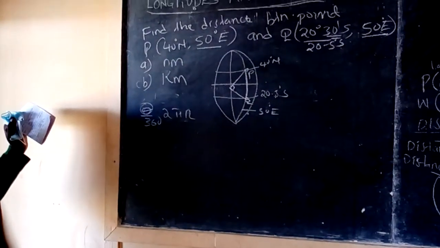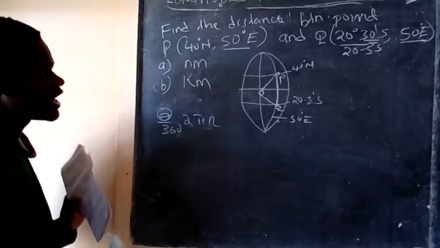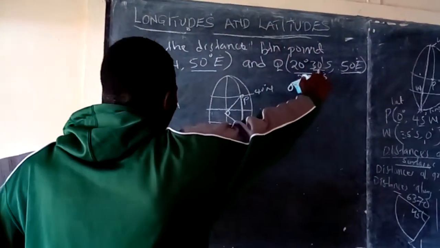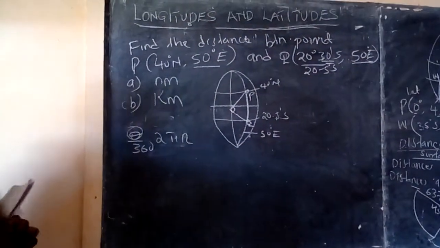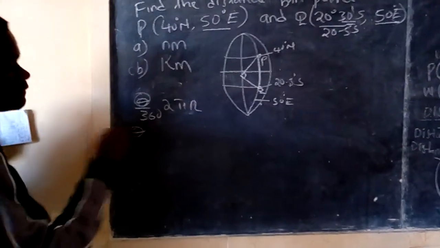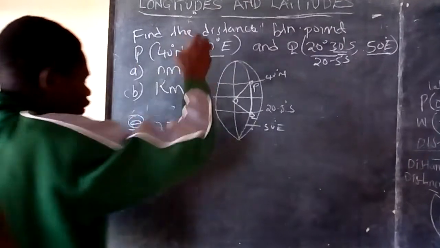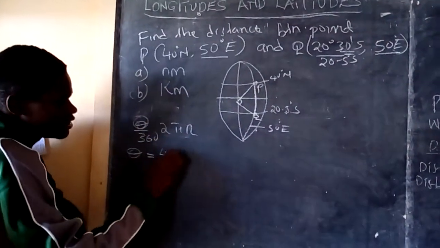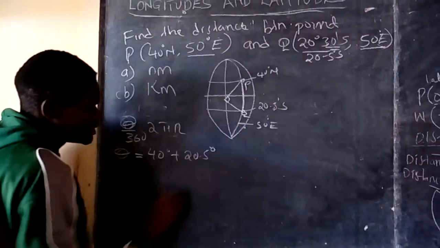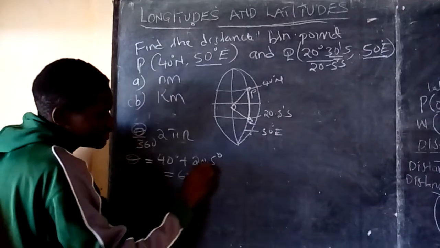When we have latitudes on different sides, like this is the northern side and this one is the southern side, theta will always be gotten by addition of the two, because they are on different sides. We add the two, that is 40 degrees plus 20.5 degrees. The theta here is 60.5 degrees.